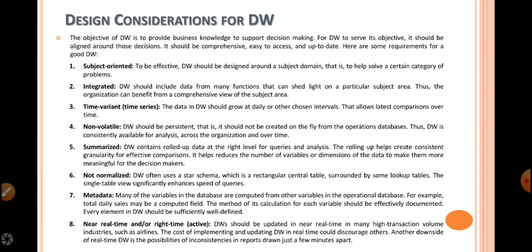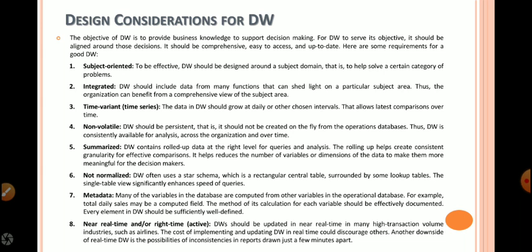A data warehouse used for telecom contains only historical data related to the telecom domain. The data warehouse related to insurance contains only historical data of the insurance domain. Therefore, data warehouses are always subject oriented.